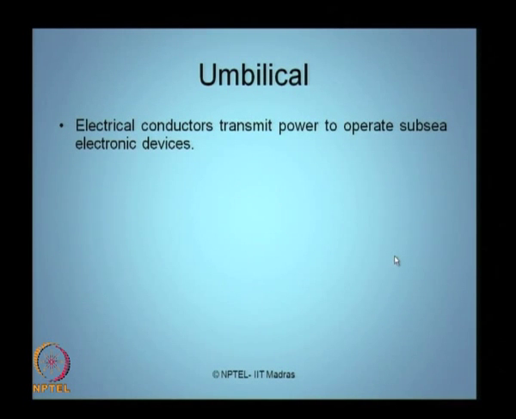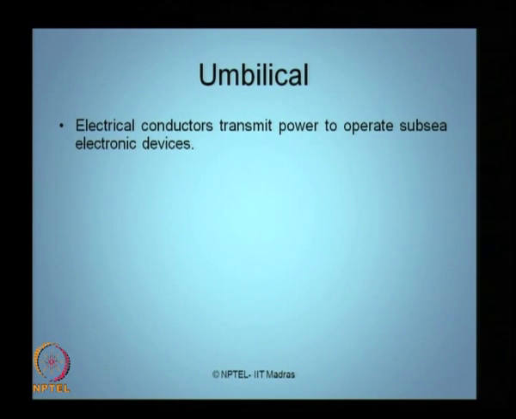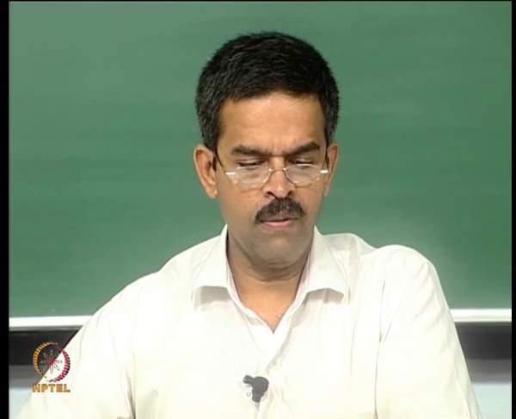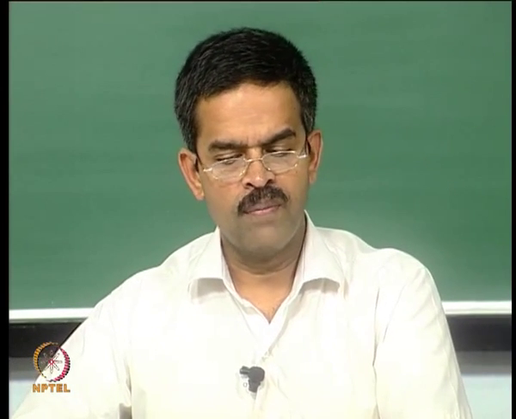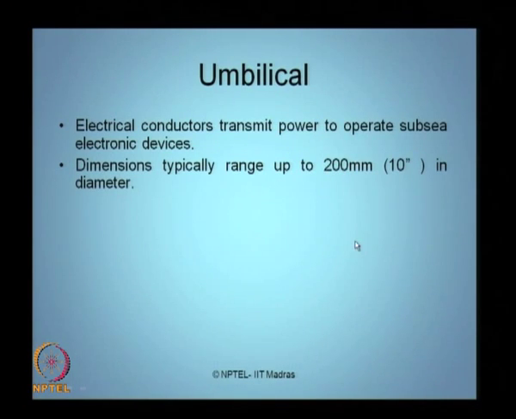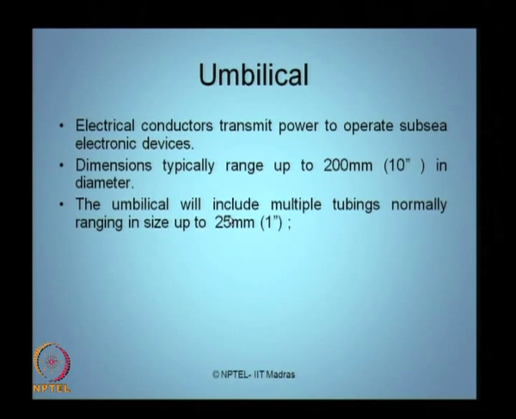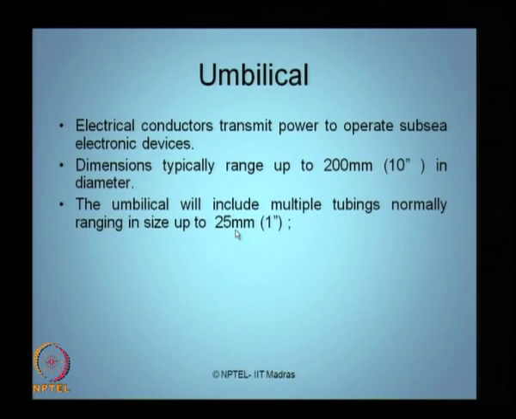Electrical conductors which are used to transmit power to operate the subsea electronic devices can also be housed in an umbilical. The dimensions of an umbilical typically range from 200 millimeters in diameter. The umbilical will include multiple tubings, normally with a diameter of 25 mm.